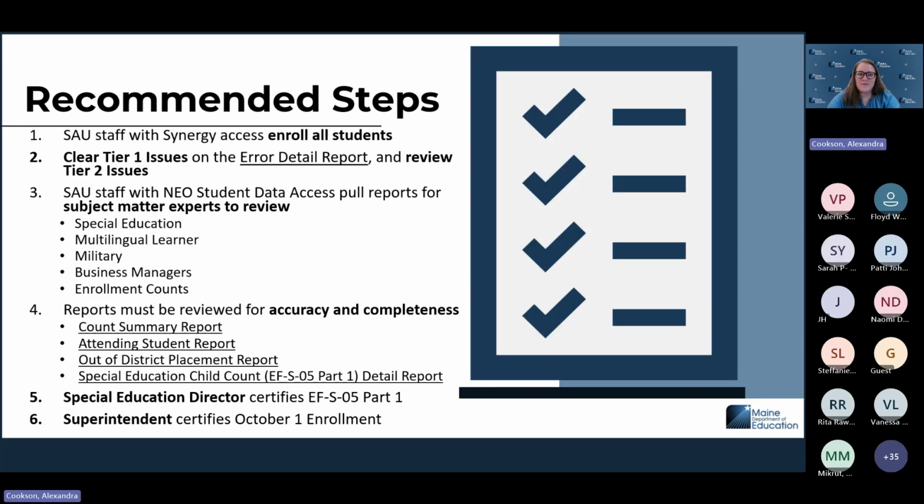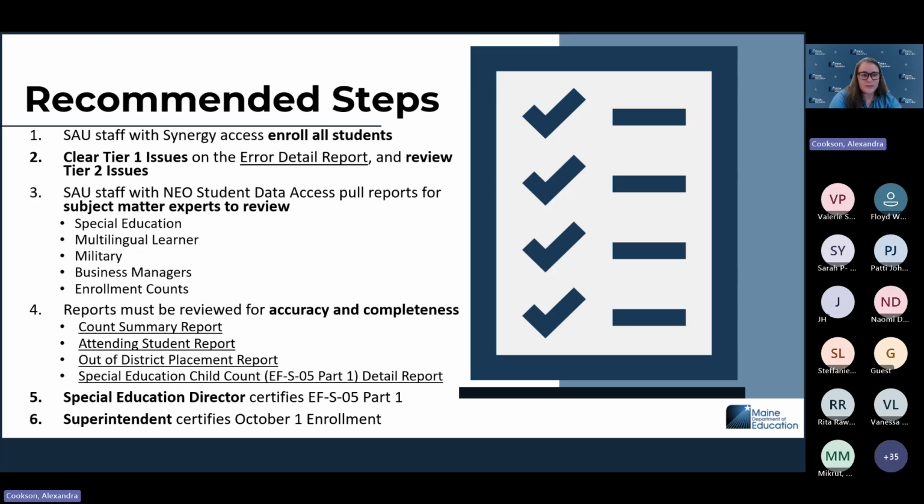So we just threw a lot of information out there. Our recommended steps for this report are that SAU staff with Synergy access get all of the enrollment data in that you have on October 1. Prior to October 1, start taking a look at things as you can, and start to clear your errors in the Tier 1 issues and review your Tier 2 issues. So you have to get all your data in, then you can start doing your validation checking, your accuracy reviews, things like that.